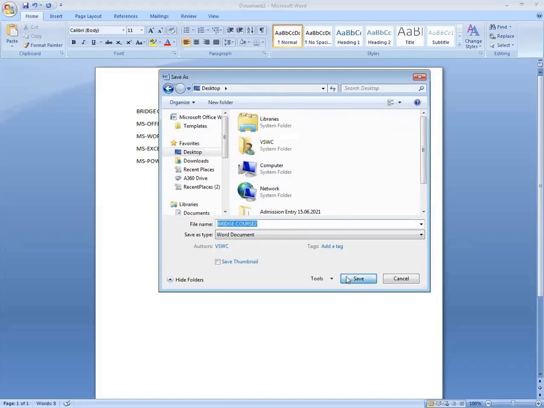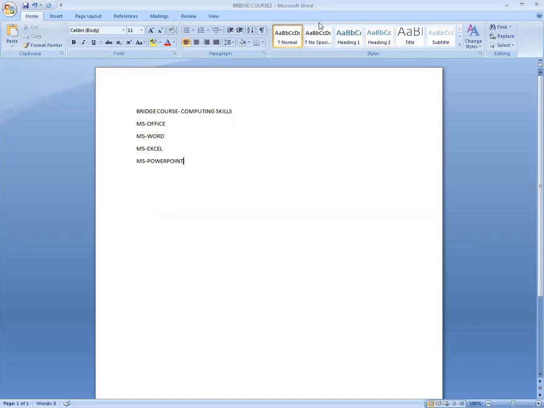So on the top of your document, the file name bridgecourse2 is appearing, right? Do you see it, girls? Yes, ma'am. This bar is called as what? This bar is called the title bar.